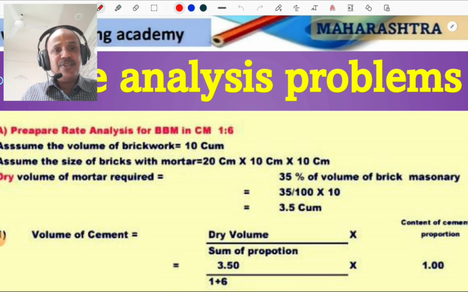Assume the size of bricks with mortar. Without mortar, the size of a standard brick is 19 by 9 by 9 centimeter, and with mortar it is 20 by 10 by 10 centimeter. And the dry volume of mortar required: 10 cubic meter is the wet volume. We have to consider the voids and other factors, which increase the dry volume of mortar.